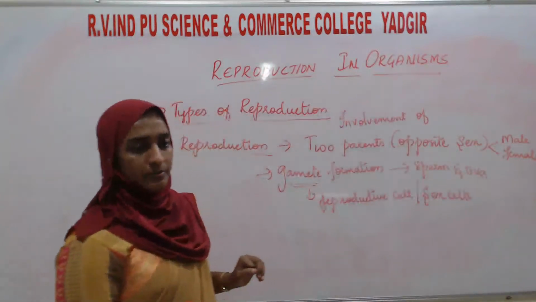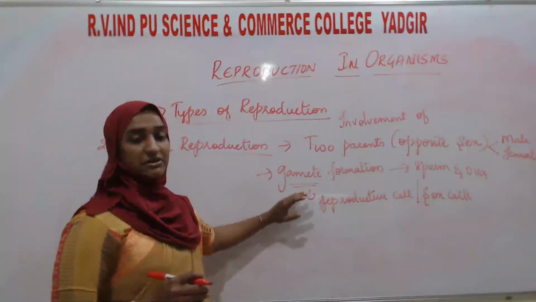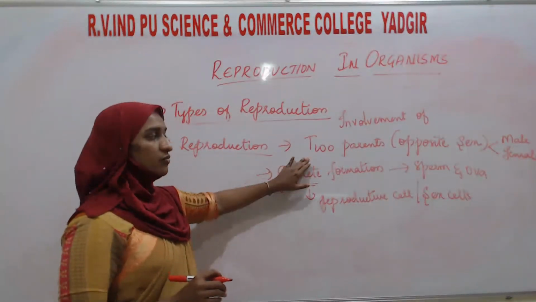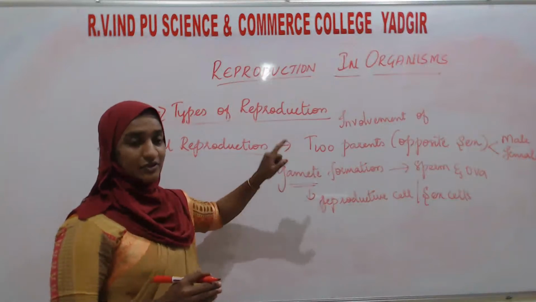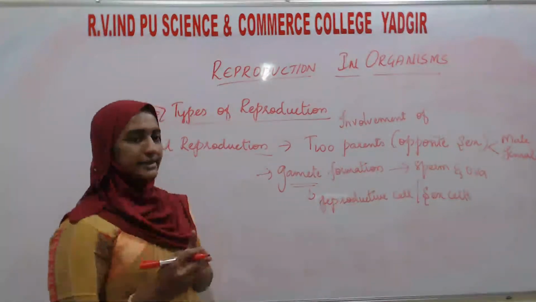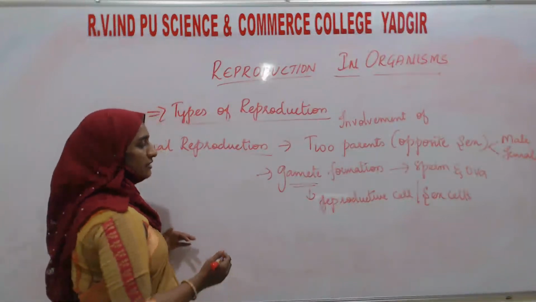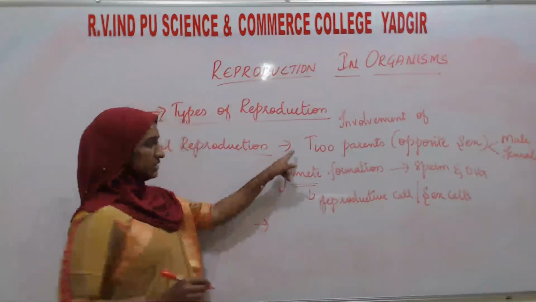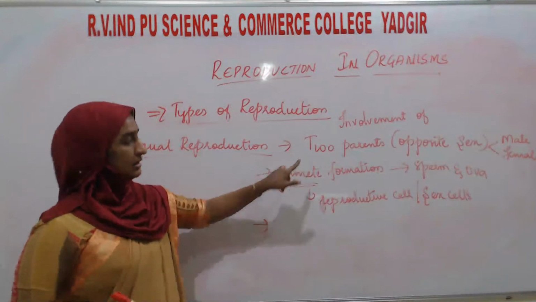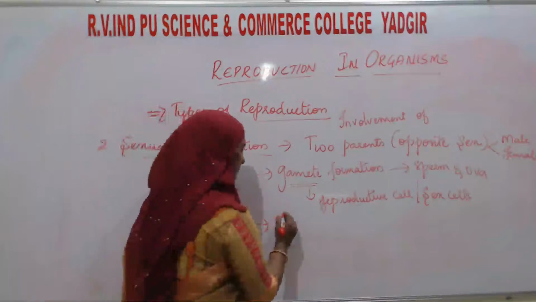Compulsory during sexual reproduction, gametes are going to form. There is an involvement of two parents, one male and one female. And the third criterion for sexual reproduction is the fusion of male and female gametes. First thing, involvement of two parents. Second thing, gamete formation. Third thing, fusion of gametes.